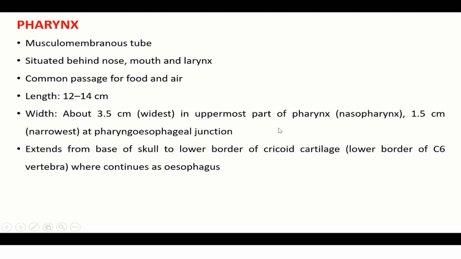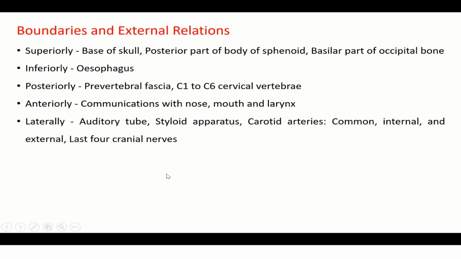Width, it is widest in the upper part, that is the nasopharynx, 3.5 centimeters. And narrowest at pharyngoesophageal junction, 1.5 centimeters. Extends from base of skull to lower part of the cricoid cartilage, that is at the level of C6 vertebrae, where it continues as esophagus.